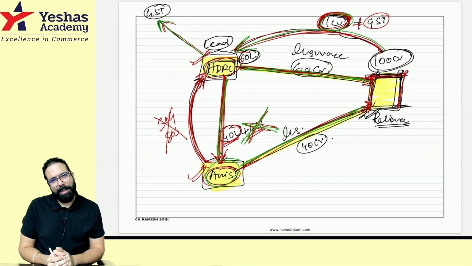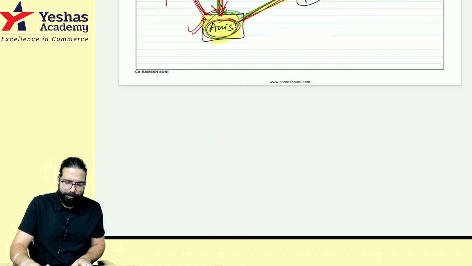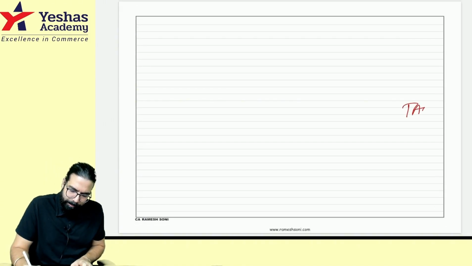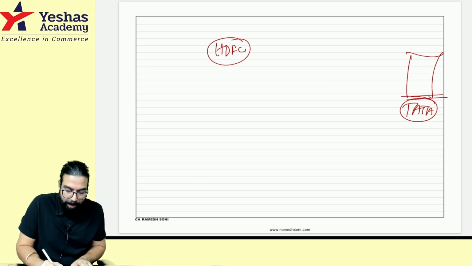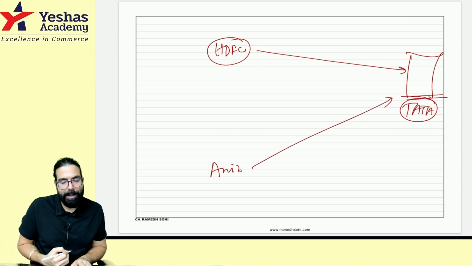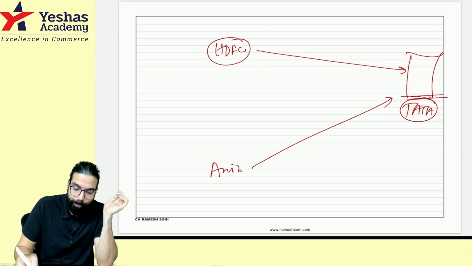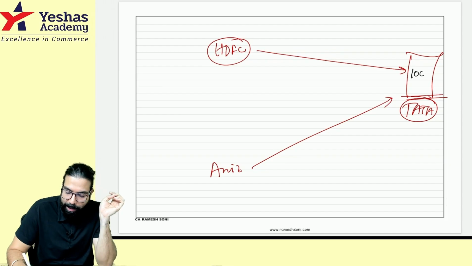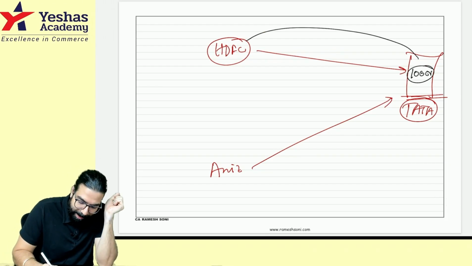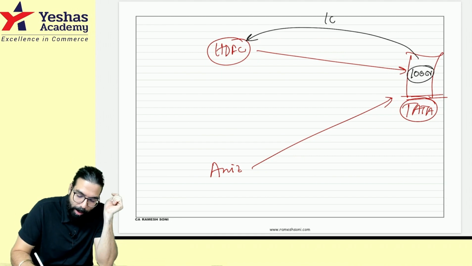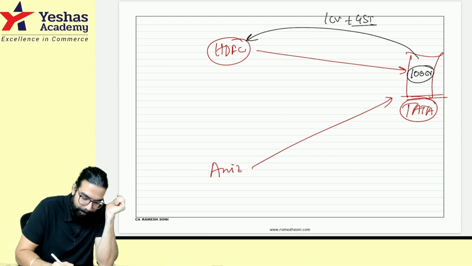So tell me one thing. Supposing I tell you, Tatas are there. Tata's one factory is there. This is HDFC, and this is supposedly Axis over here, and they have done co-insurance. In this co-insurance, 100 crore rupees of co-insurance has been done, and for that the premium is 1 crore rupees. Now what happened? HDFC has collected 1 crore rupees and GST.